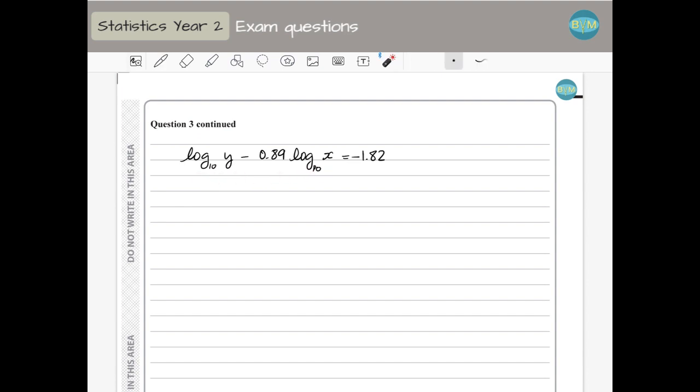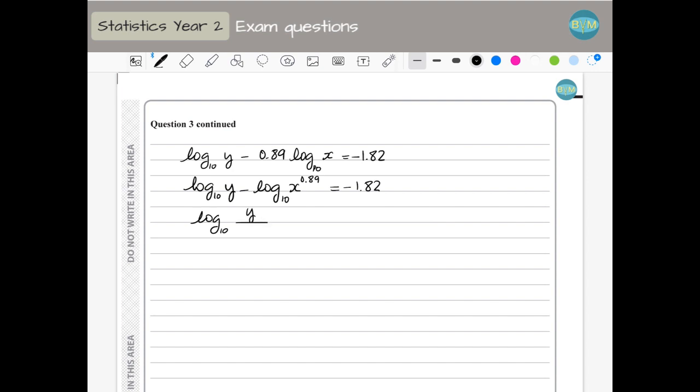So this can go to the exponent, and I have minus log of x to the power of 0.89 is going to be minus 1.82. Now, properties of the logs again.